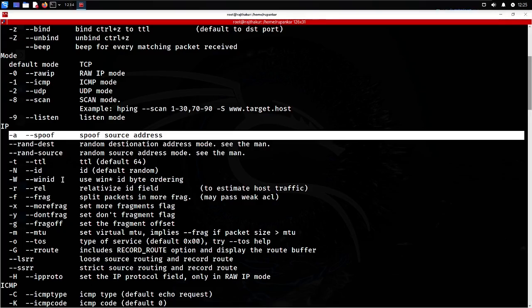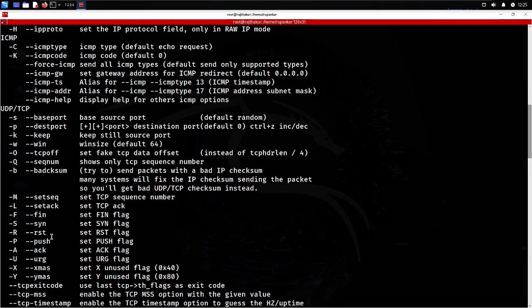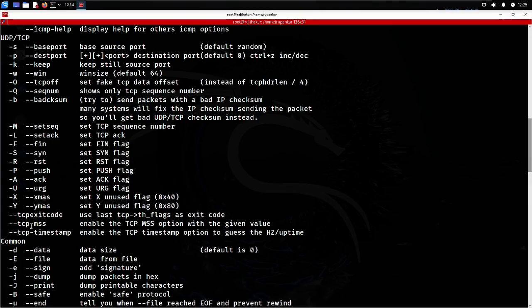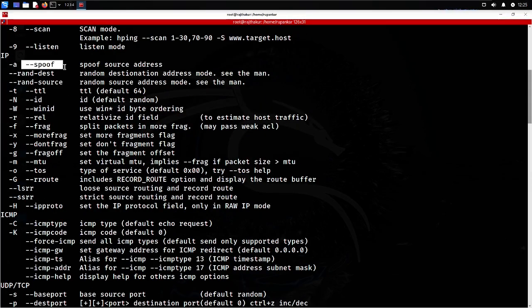And a spoof MAC might be here also. Let me check once again if it is sent. Anyone see where the spoof MAC is? Is it visible to all of you? I'm unable to see a spoof MAC. Okay, so -a, I will not be using -a. I will be simply writing --spoof, and then I will be using any random MAC address to send the packet.